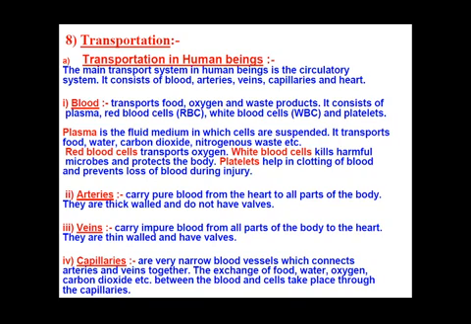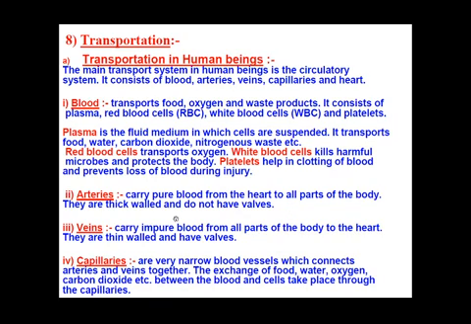The blood moves out of our heart to get distributed into the other parts of our body under very high pressure, and because the arteries have to cope with this high pressure, they have very thick walls. And they do not have valves in them.